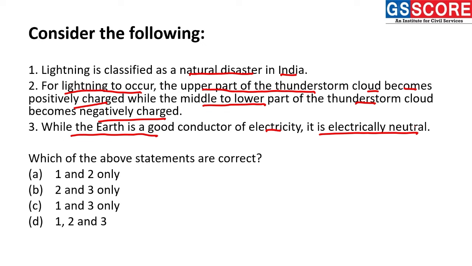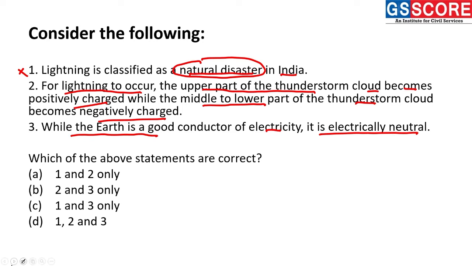So, analyzing the statements here, we can see in India, lightning is up till now not classified under the natural disasters. Therefore, this statement becomes an incorrect statement.